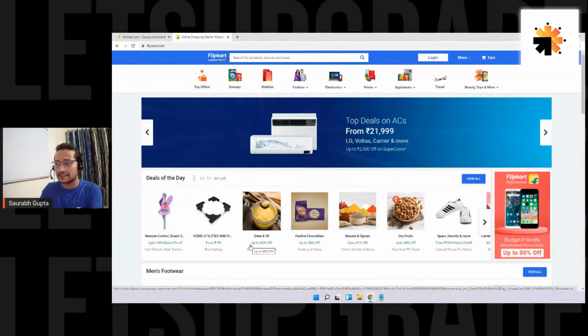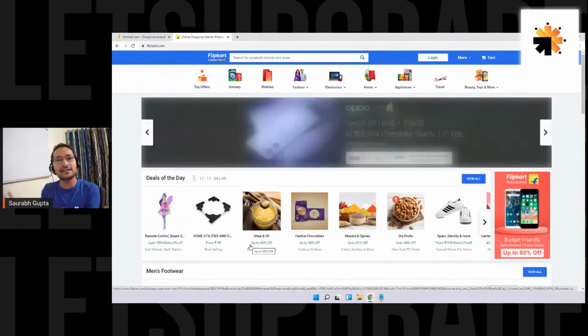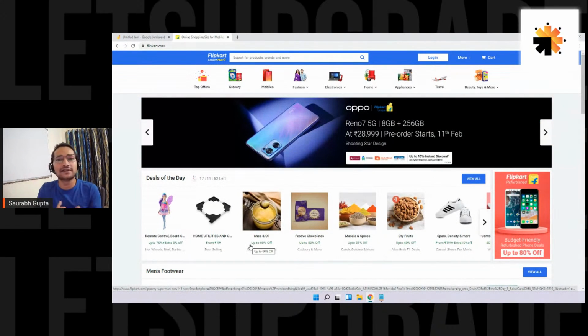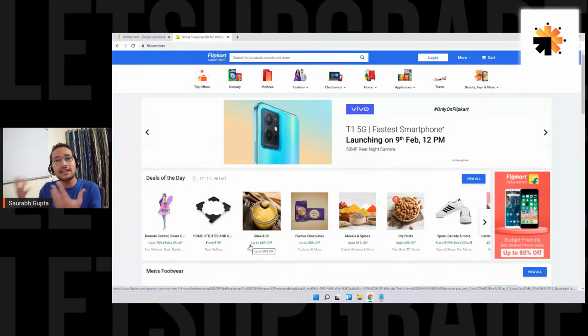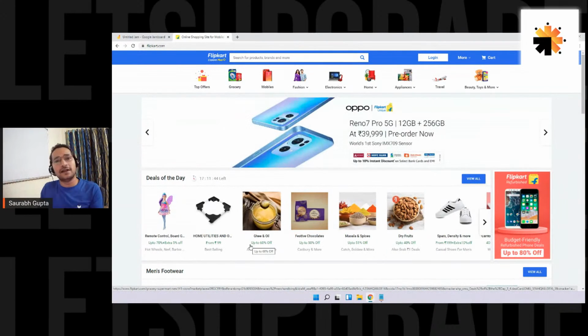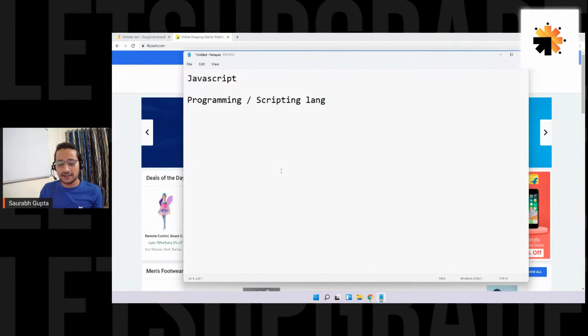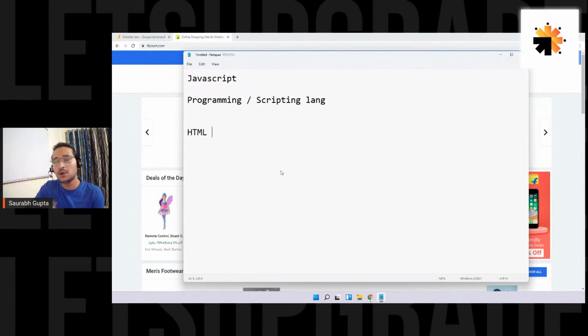You see images, text. Basically, a web page is nothing but something that includes images, text, input fields, right? All sorts of things, boxes, all of that. So we can consider them as elements. These are elements on the web page. And all these elements are actually created using HTML. So HTML is the language that actually helps you to create the elements that you see on the web page.